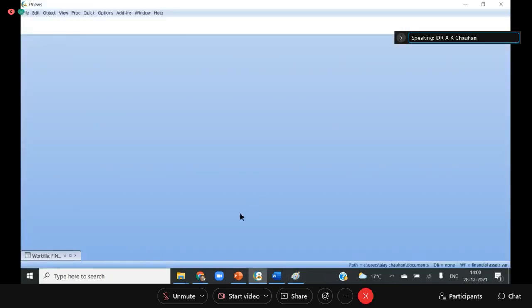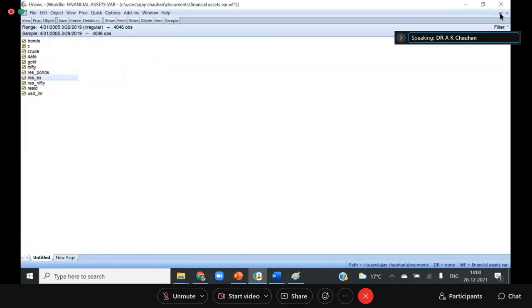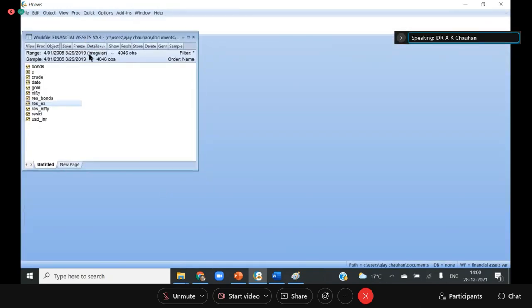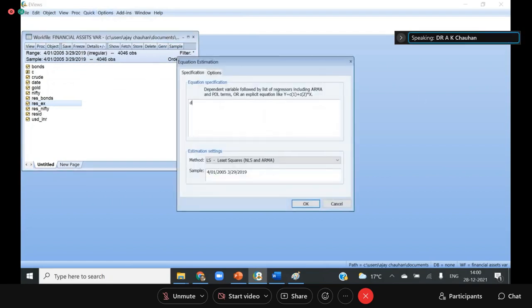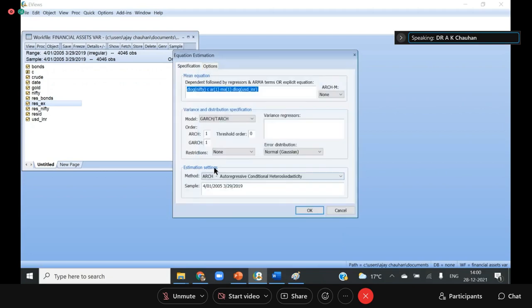So let me show you that. Okay, so we want to check this in case of Nifty. Let me go to the equation again. D log Nifty C AR1 MA1, then D log, let me take USD INR. Okay, go to the ARCH model. Now you can see that we are having an option called ARCH-M. You can see this option ARCH-M.